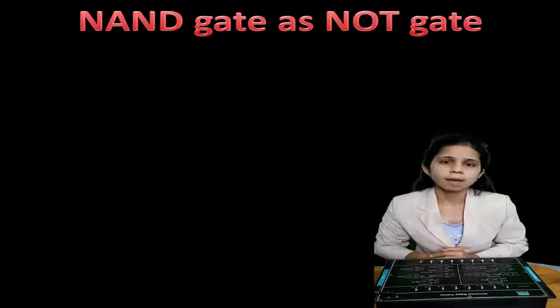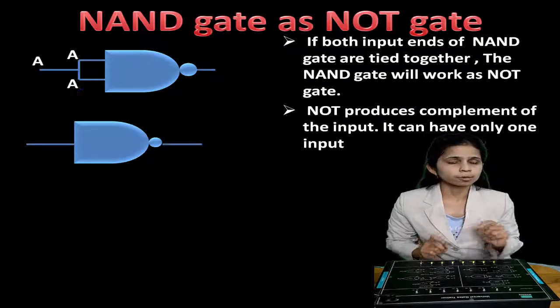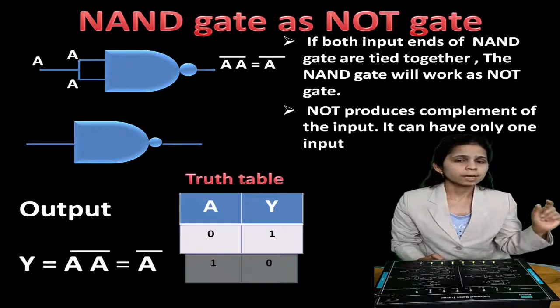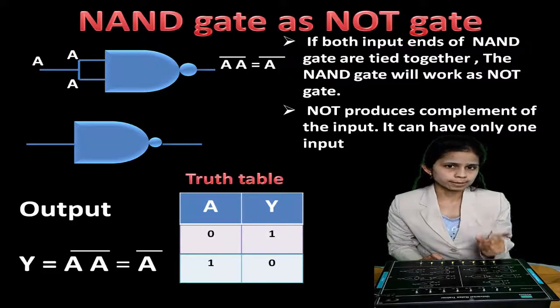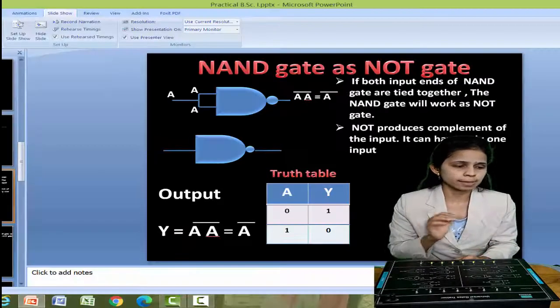Let us discuss how NOT gate can be made by using NAND gate. So to make NAND gate as a NOT gate, you have to connect both its terminals. So at the input you are giving only one input, that is A, and at the output you will get the complement of that, that is A bar.